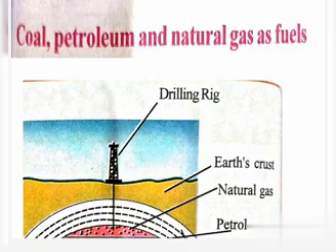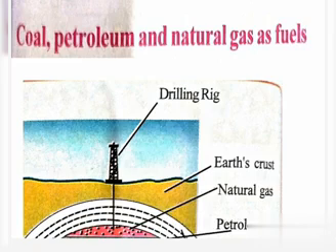It is one of our earliest sources of heat and light, but it became a fuel of importance only after the Industrial Revolution, which led to an increase in the demand as a fuel. So we know that coal, from so many years onwards, we are using that coal also. It is one of the earliest sources of heat and light, but it became a fuel of importance only after the Industrial Revolution, which led to an increase in the demand as a fuel.